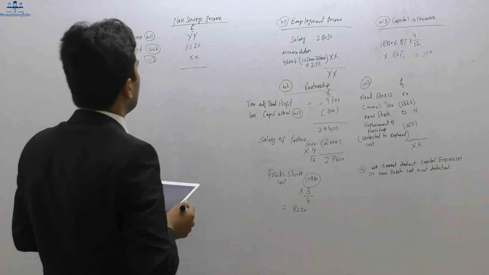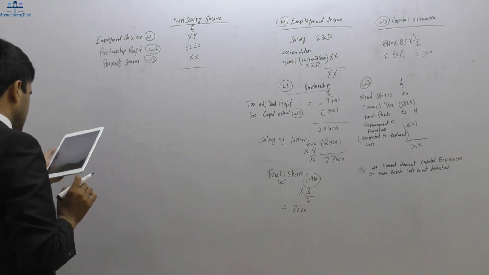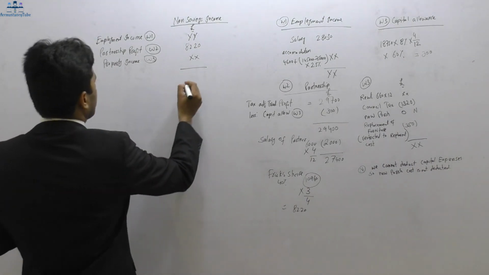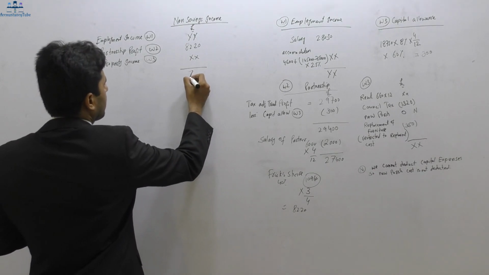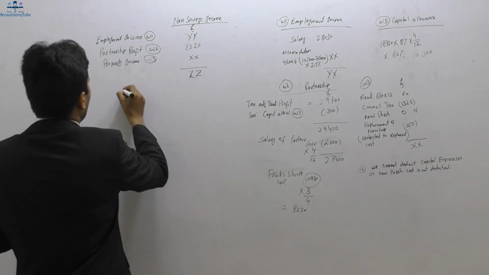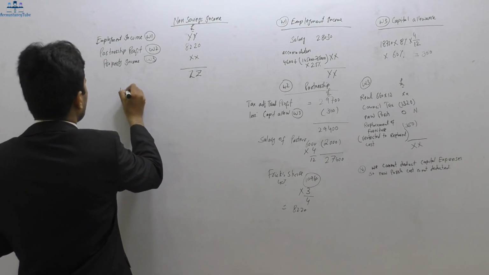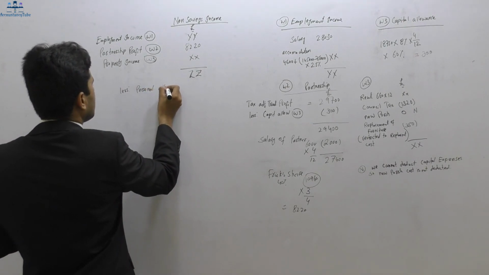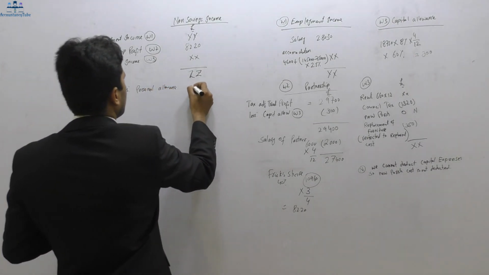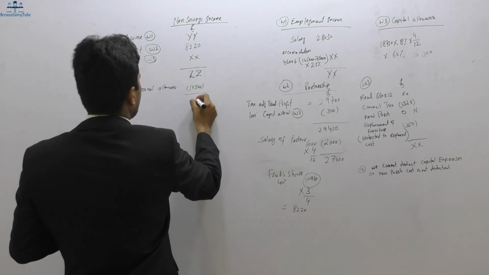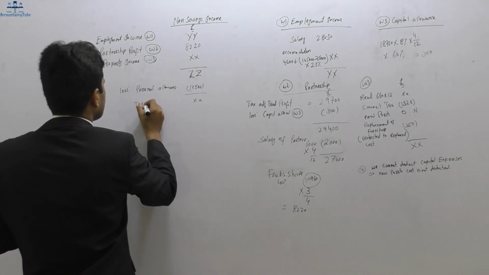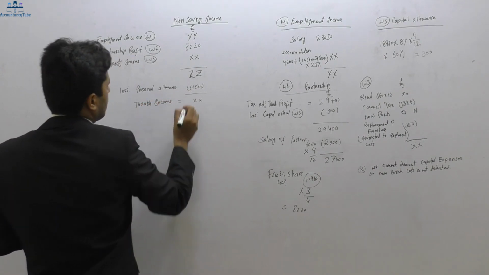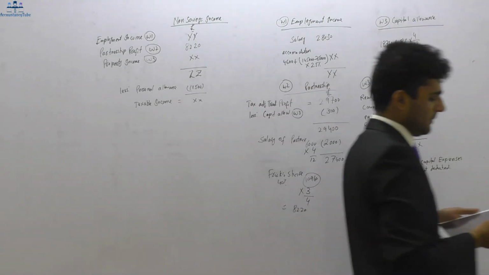That would be the total income of Mr. Frick. Right, is there anything else? No, nothing else. So that would be his income. I would just write it down as ZZ, and we'll have to deduct the personal allowance out of that. The personal allowance of 11,500 will be deducted. That is his taxable income. Taxable income was required, so that is his taxable income.